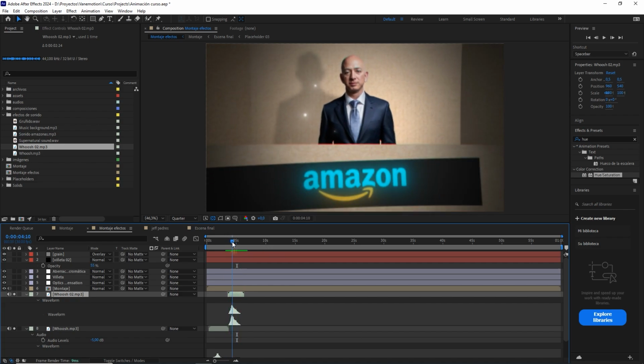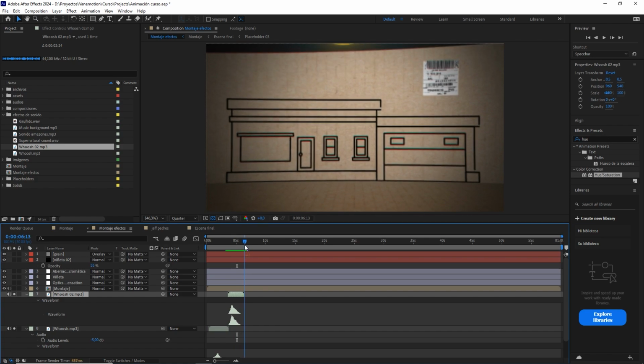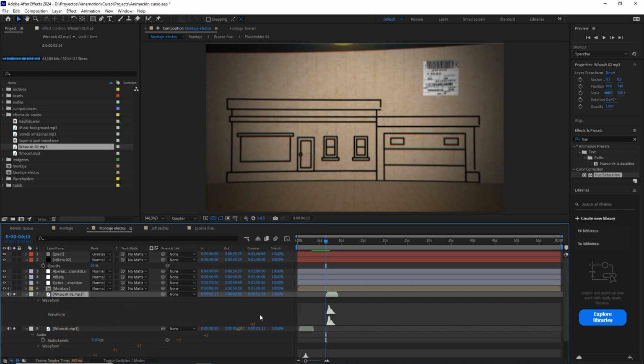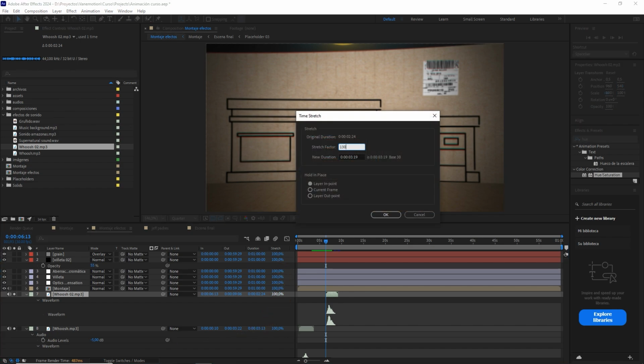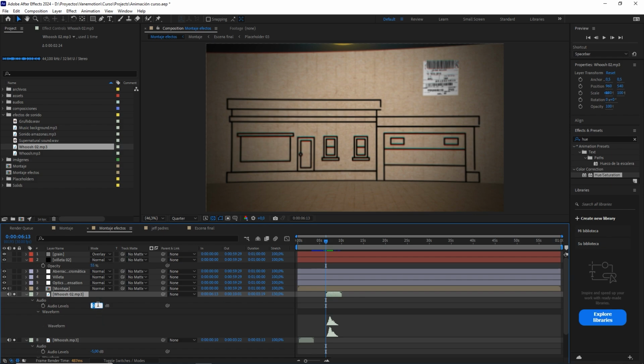Okay, but this one is going to start here in the second 6/113, around there, when we are going to make the transition with the garage door. Right there, this sound is going to start. And we are also going to increase the time a little bit here in this icon. We can deploy the stretch option, and we are going to set it to 130, okay? And we are going to set the audio levels to -7 so that it is not heard so loud.